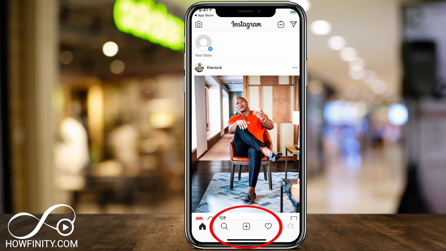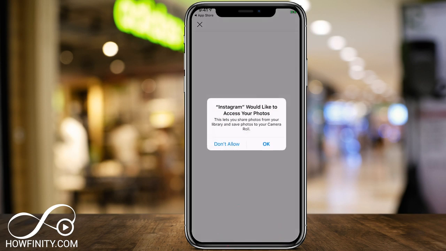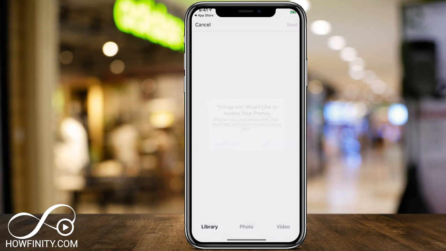Now, finally, let's press the plus sign on the bottom to actually add our first video. So I'm going to give it access here, press OK.